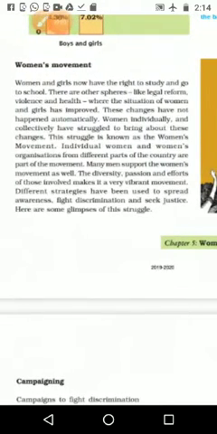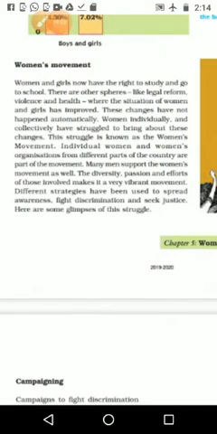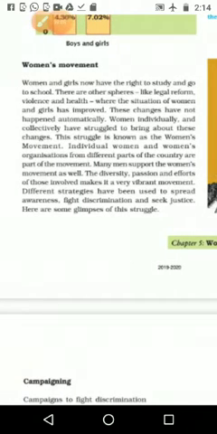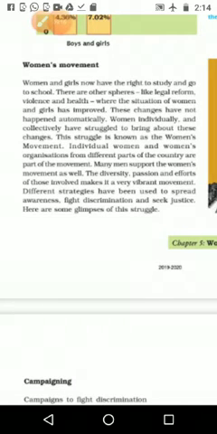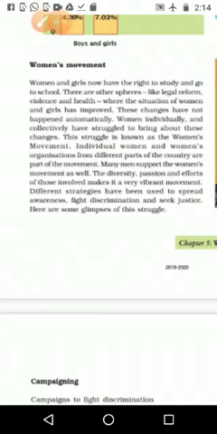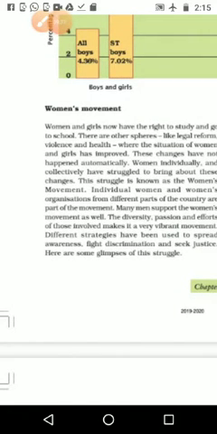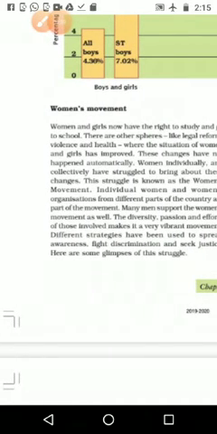For example, we know that people can't use tobacco in public places. Tobacco and tobacco articles they can't use in public places. Then who took that initiative? Ladies only took that initiative. They filed a case in the Supreme Court because they are suffering, because the gents are smoking on the roadside, and using tobacco packets and chewing it, and spitting on the roadside. That is why, even in railway stations, bus stands, hospitals, or shop sides, everywhere. So some of the ladies took the initiative to file the case in the Supreme Court, and they made a small change.